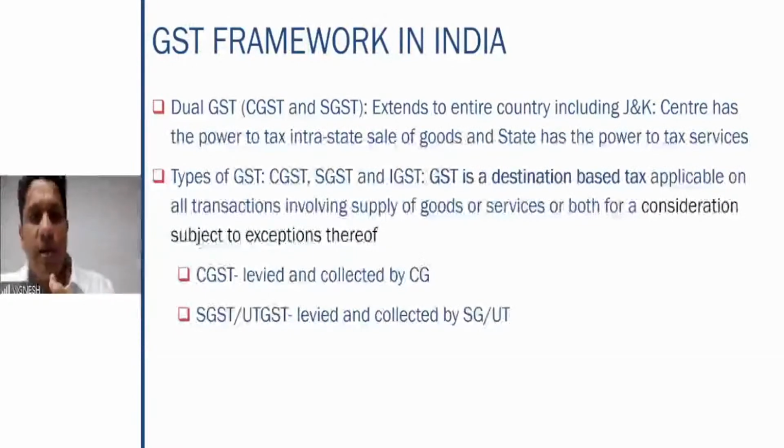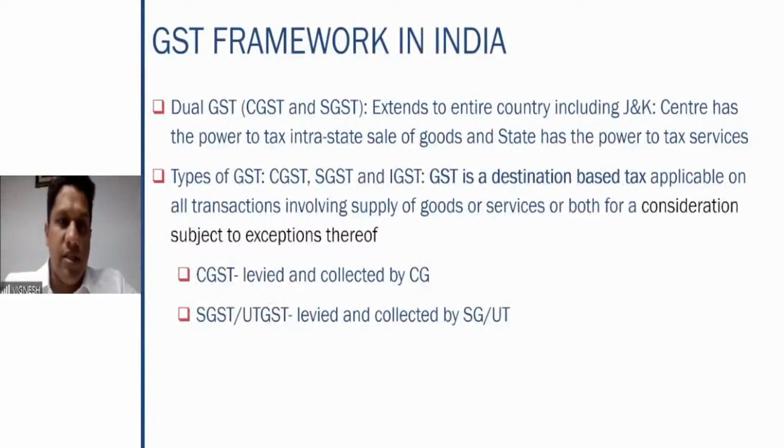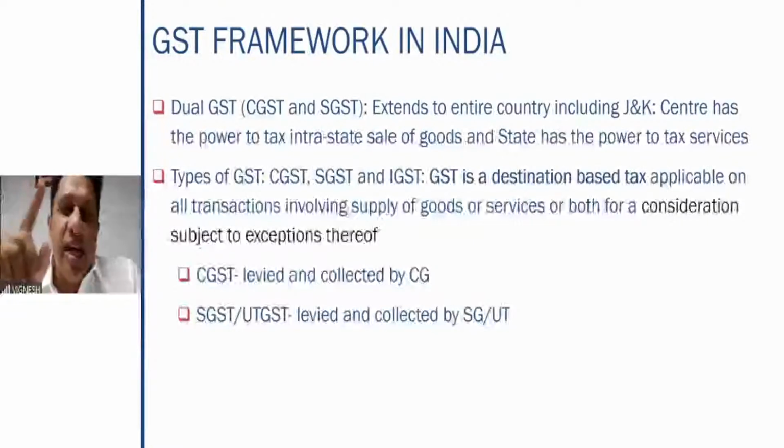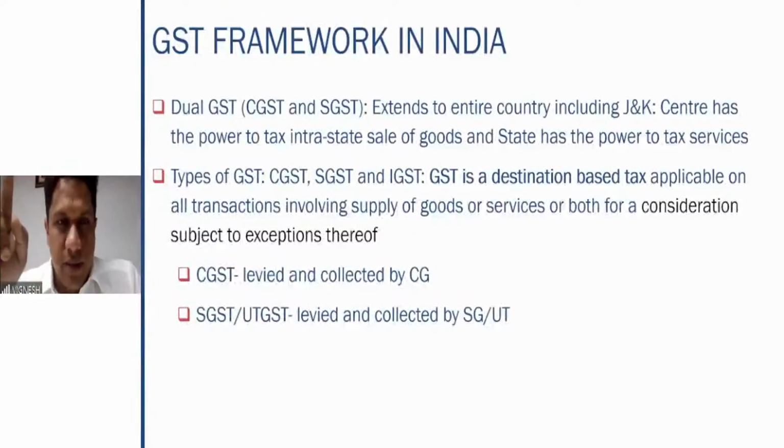Fine. So what are the types of GST? CGST, SGST, and IGST. CGST is Central Goods and Services Tax, which is collected by the central government. SGST is State Goods and Service Tax, collected by the state government. IGST is your Integrated Goods and Service Tax, that is applicable on interstate supply of goods or services. What is this Integrated Goods and Service Tax?